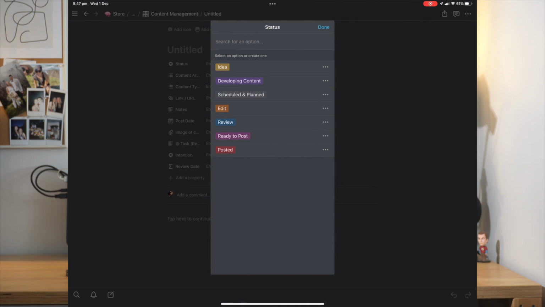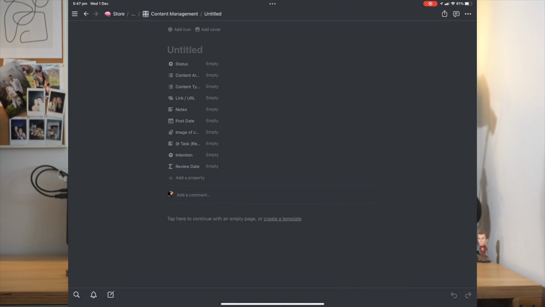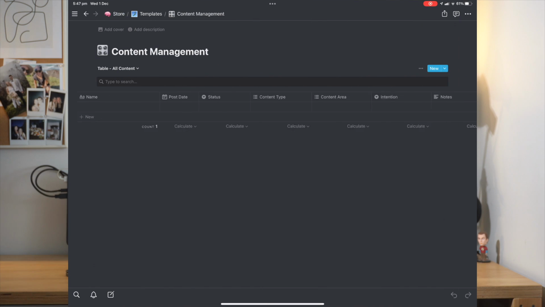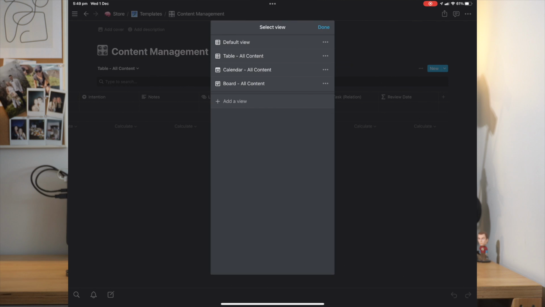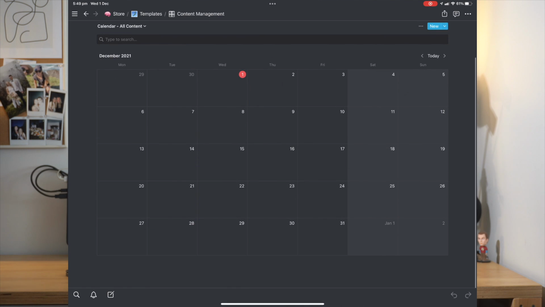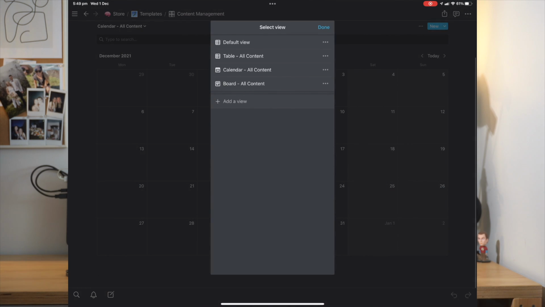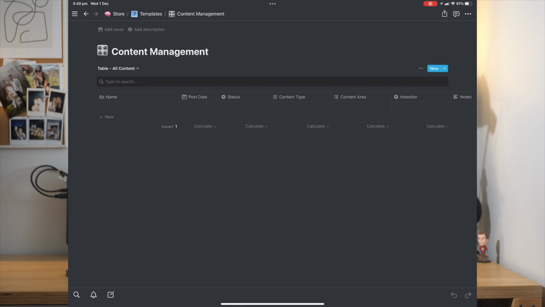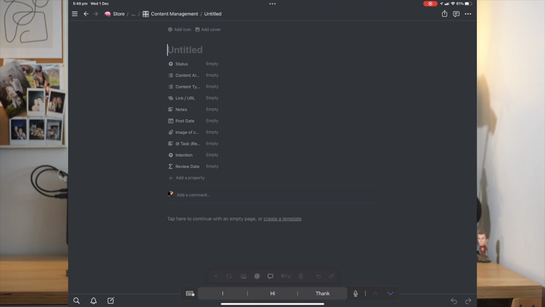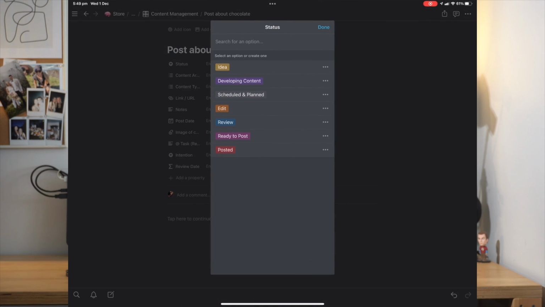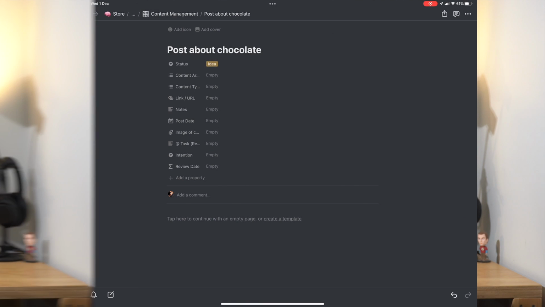As you can see, it is quite basic, but the powerful thing that this does is it's storing all of this information in this table here. This table can then be viewed as a calendar or any other type of way that you can see here. Then we can bring the information out depending on what you want to look at. For instance, in the calendar, you can look at posting date, you can look at review date, or any other types of things that you're thinking about putting into each item in the database.